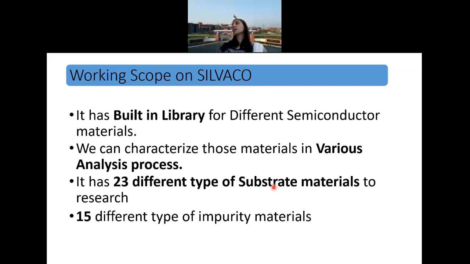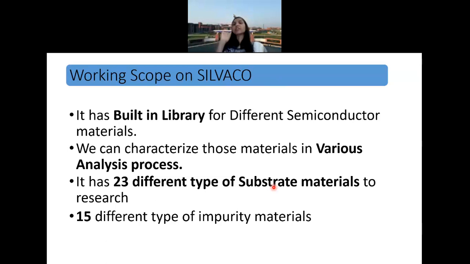There are 23 substrates. How many substrates do we know? Let us check. Metallic substrate, then silicon substrate, then gallium arsenide, indium phosphide, gallium nitride, then many more.